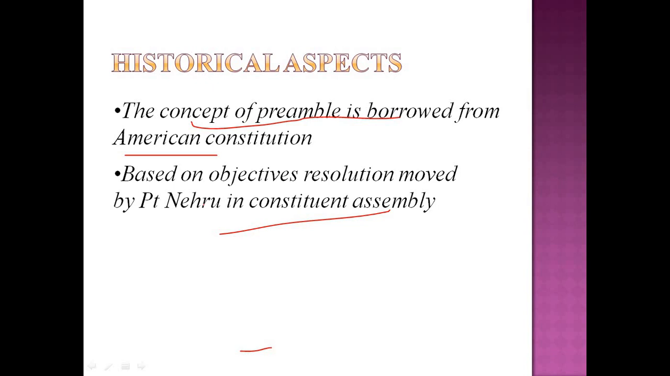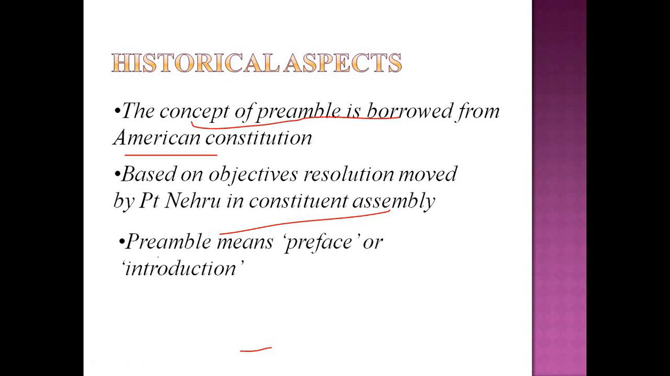After the end of the Constituent Assembly, or after the end of framing the Constitution, the Assembly decided to use this objectives resolution as the preamble of the Constitution. So what does preamble mean? It is nothing but a preface or an introduction to the constitution.